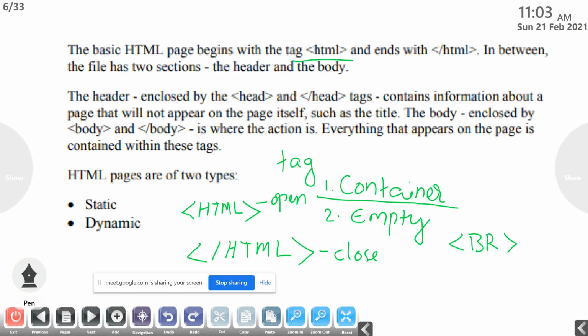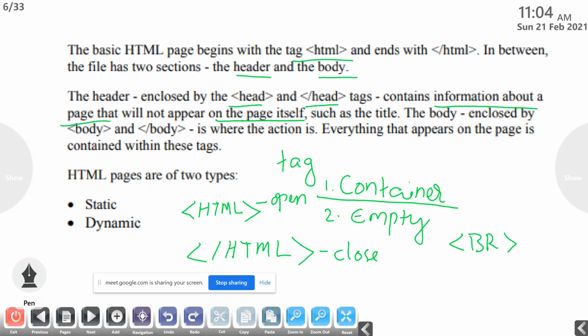So the basic HTML page begins with the tag HTML and ends with /HTML. In between, the file has two sections: the head section and the body section. The sections are header and body. The header, enclosed by head and /head tags, contains information about a page that will not appear on the page itself,